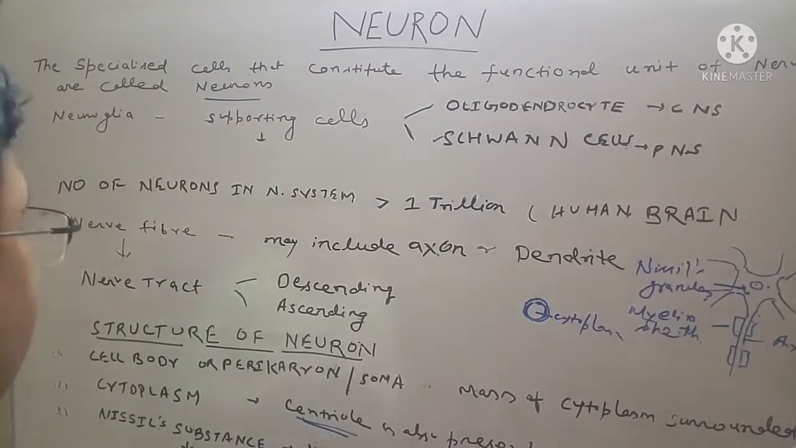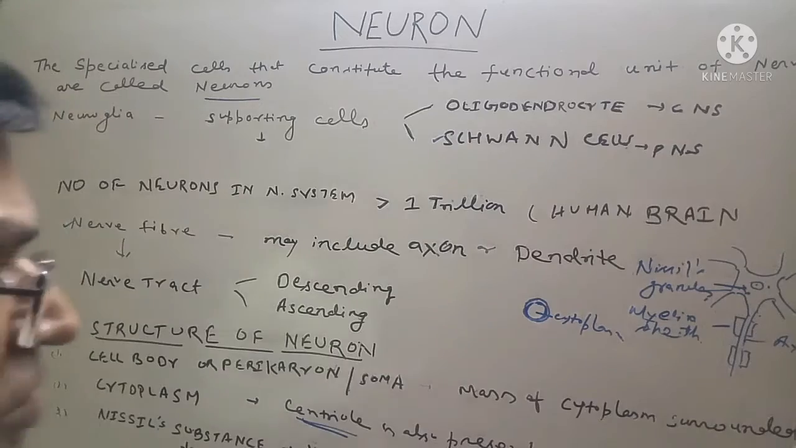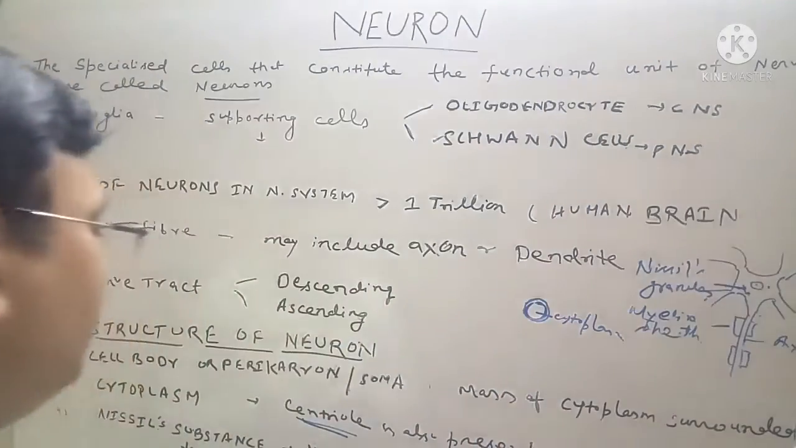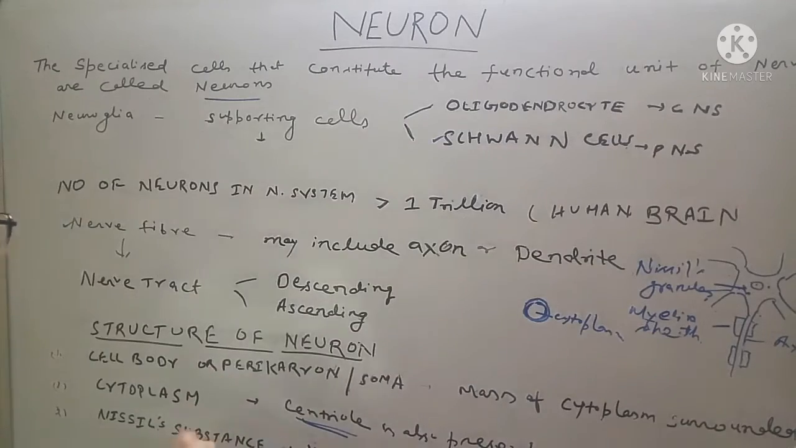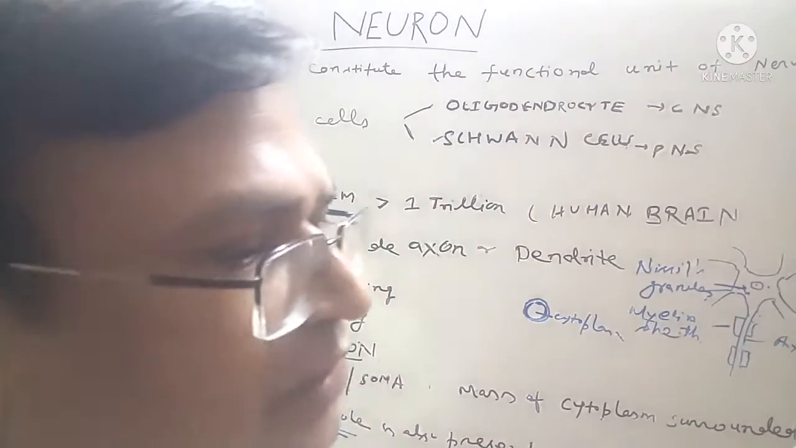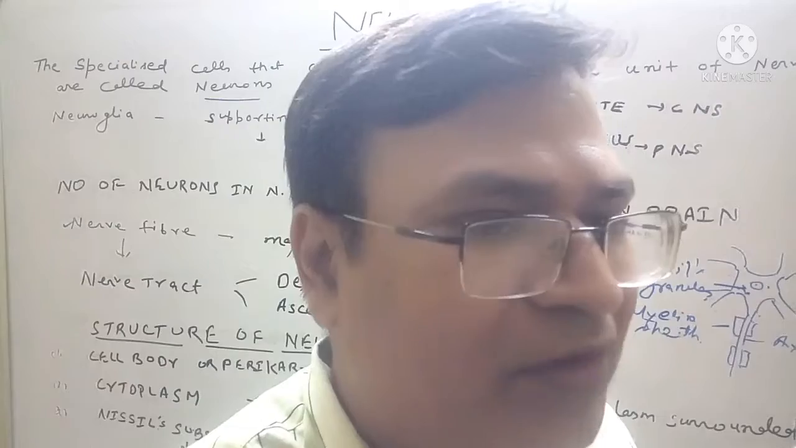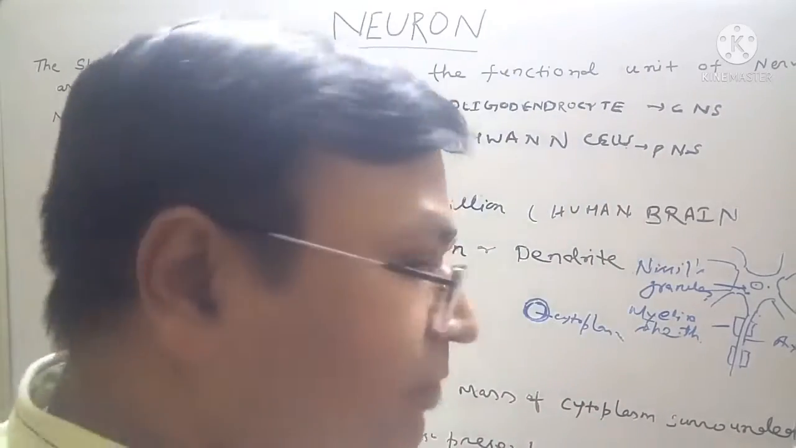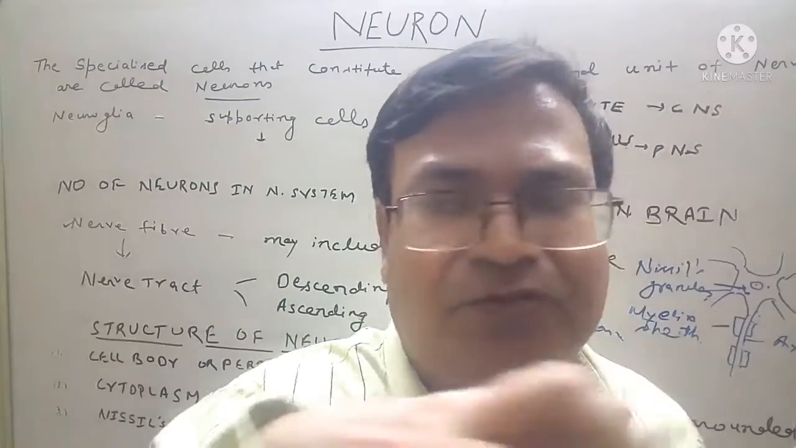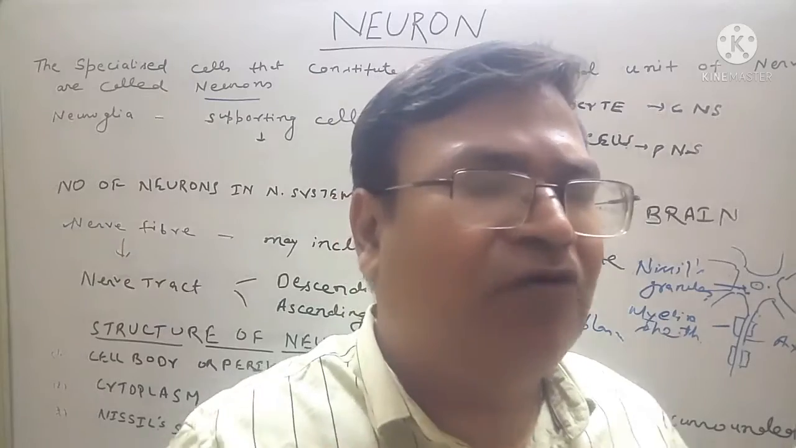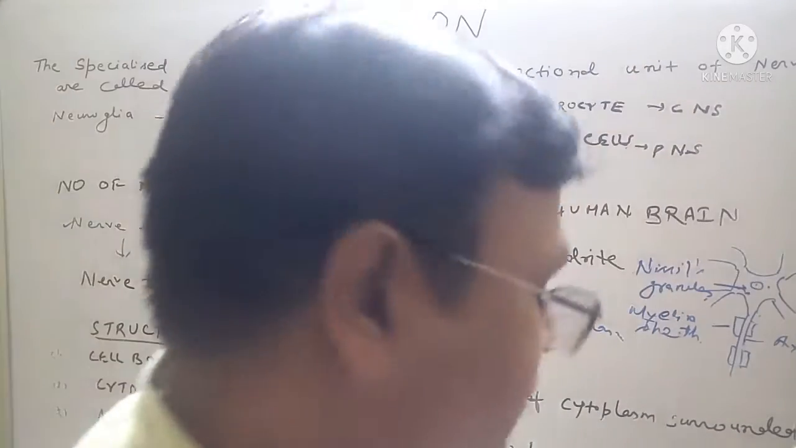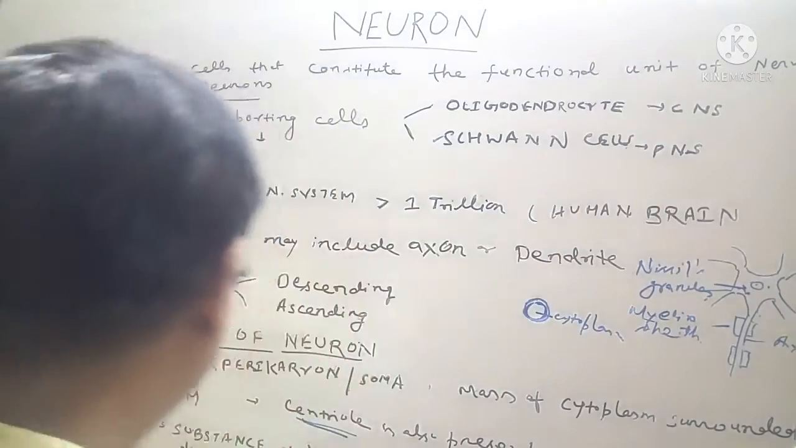Third is the Nissl's substance, also called Nissl's granules, present in the cytoplasm of the neuron. In the electron microscope, this Nissl's substance is composed of rough endoplasmic reticulum. It means ribosomes are present and protein synthesis occurs, which forms the building block and mechanical support of our body.